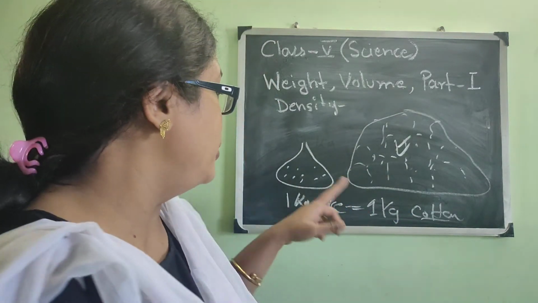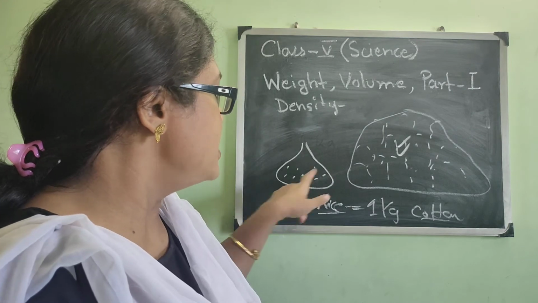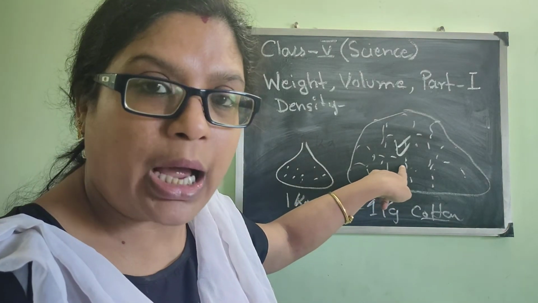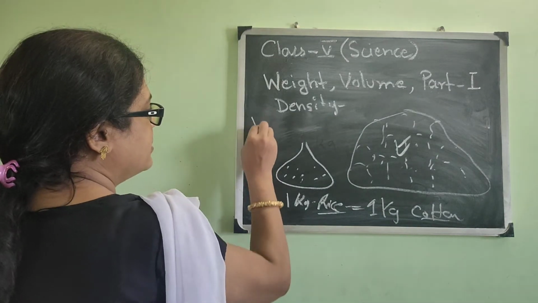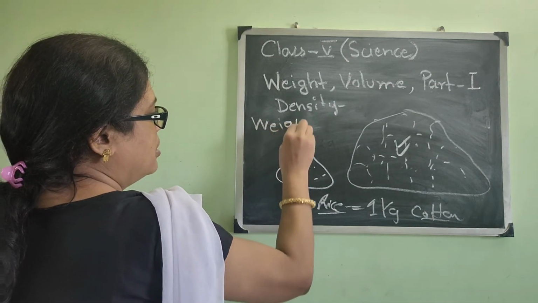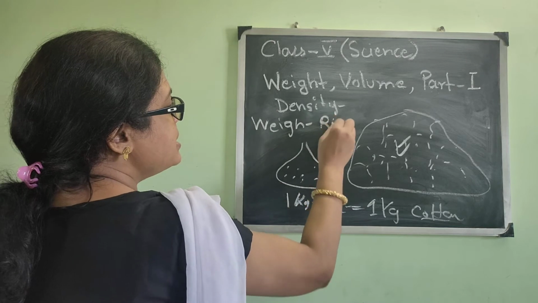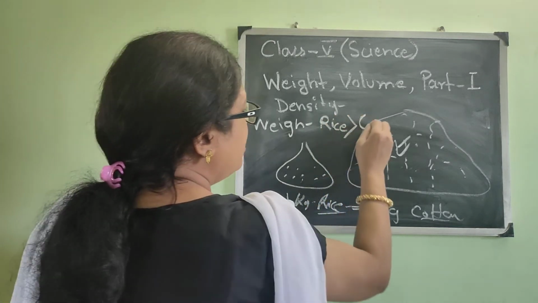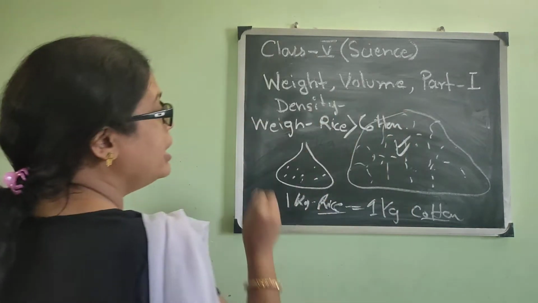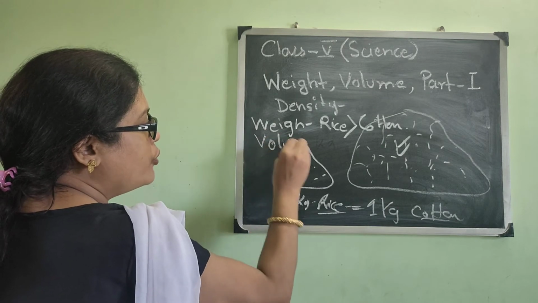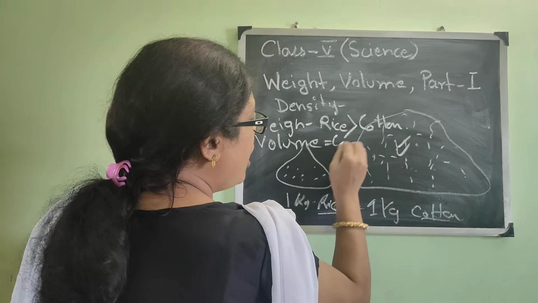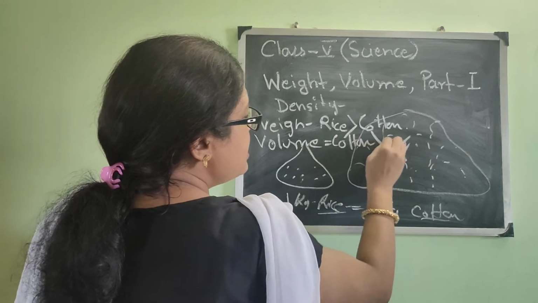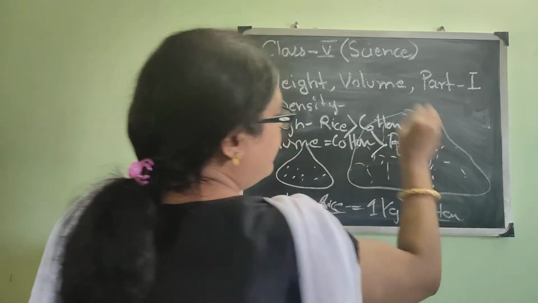Please listen very carefully. When we take 1 kg of rice and 1 kg of cotton, if we consider weight, then rice is more than cotton. Again, if we consider volume, then the volume of cotton is more than rice.